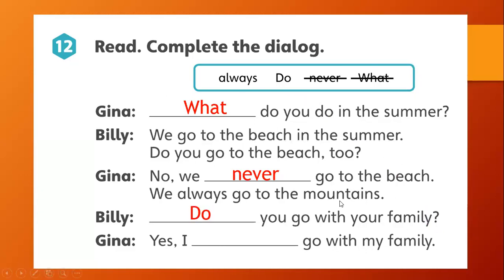Do you go with your family? Okay, remember, do you go? Do you like? Do you play? Do you speak? Do you watch? Do you eat? Do you clean? Okay, that's the correct structure for a question. Do, the person, the verb. Do you go? Do you eat? Etc.